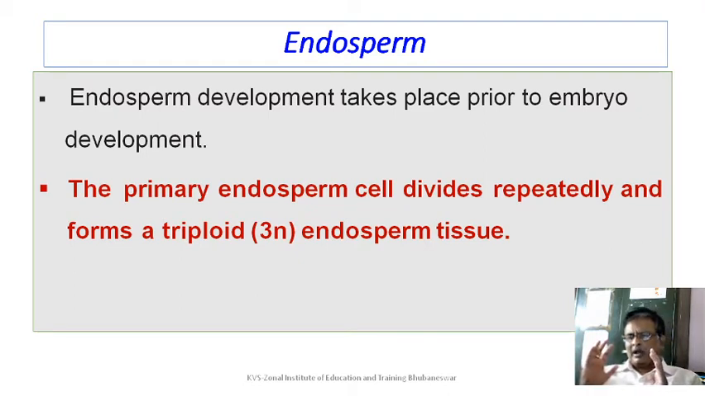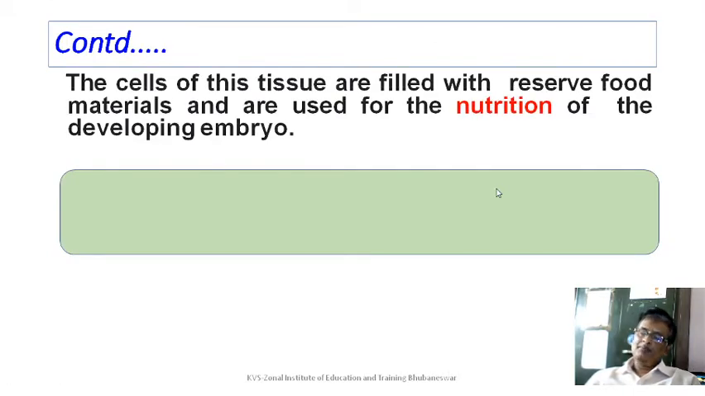Now, based on the previous session's discussion, your concept about triple fusion should be very clear. During the process of double fertilization, the second male gamete fuses with the two nuclei of the polar cell, and as a result, the three nuclei fuse together to form a triploid first cell. You call it PEC for primary endosperm cell, and the nucleus is called PEN for primary endosperm nucleus. PEC and PEN. The cells of this tissue are filled with reserve food material and are used for nutrition of the developing embryo.